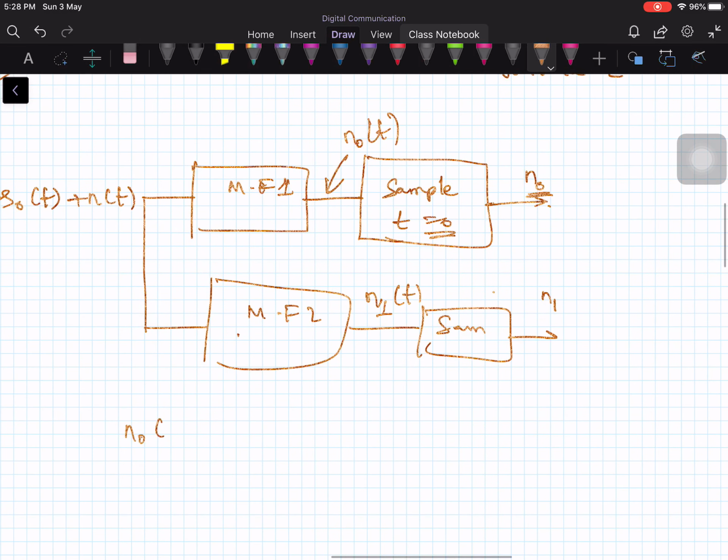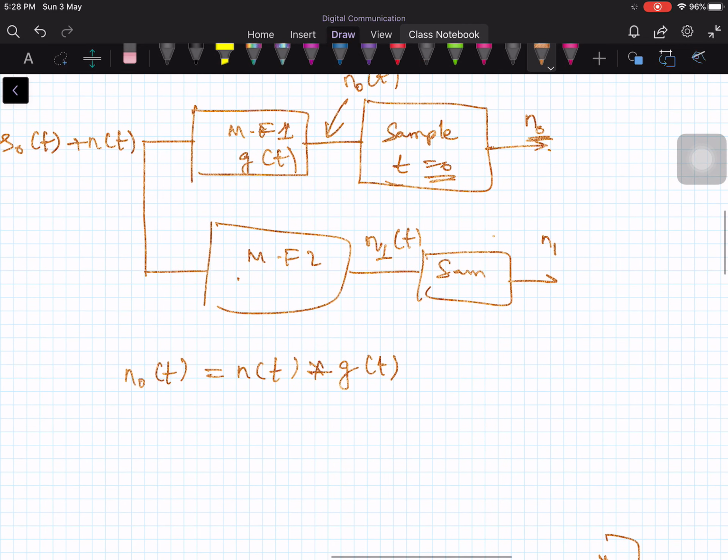Now what is n0 of t in the time domain? n0 of t is your noise n of t convolved with the matched filter g of t. What is g of t in the first matched filter case? It is s0 conjugate of minus t.